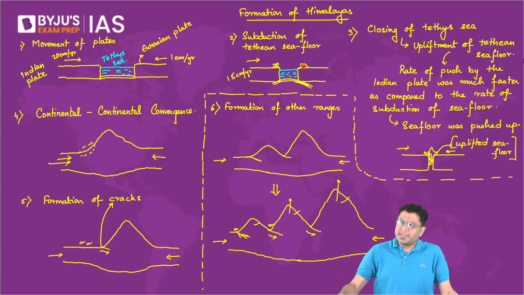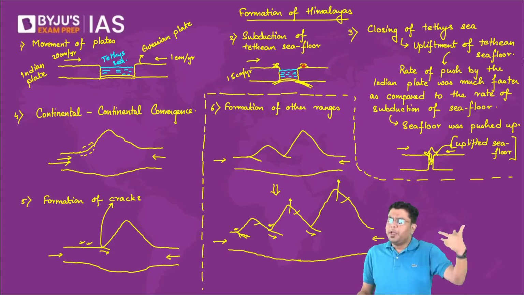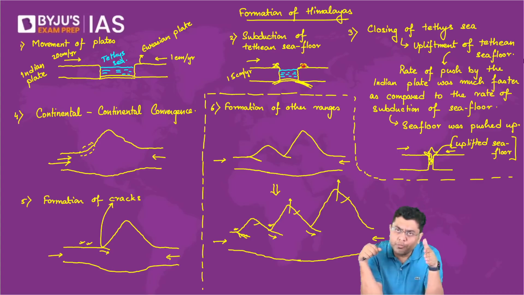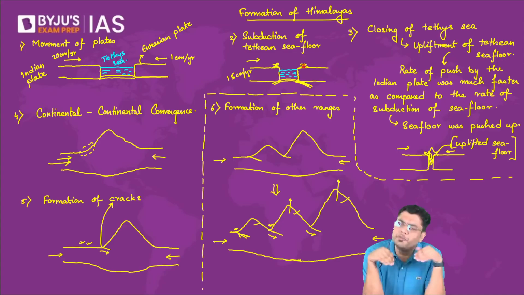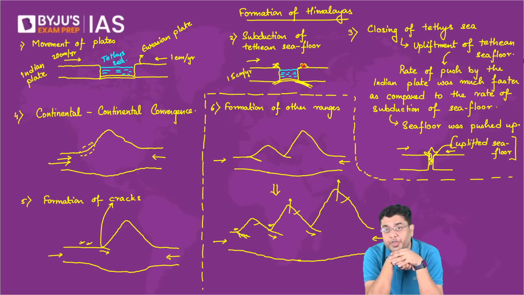That is why, still in the region of the Himalayas, you will find many evidences both on the side of the Eurasian plate as well as on the side of the Indian plate. You'll find evidences of a lot of igneous rocks there as well. Now, as this convergence happened, the rate of movement of the Indian plate was much faster than the rate at which the Tethyan seafloor could undergo subduction.